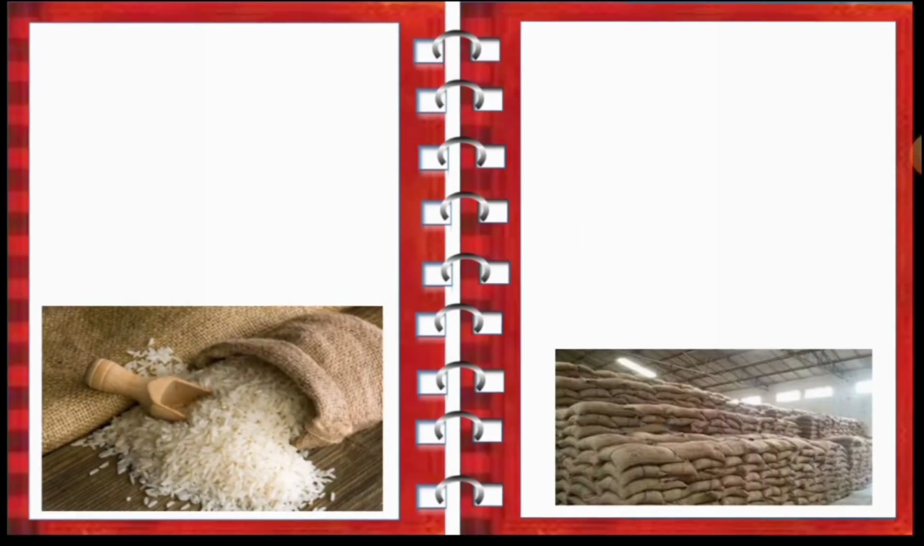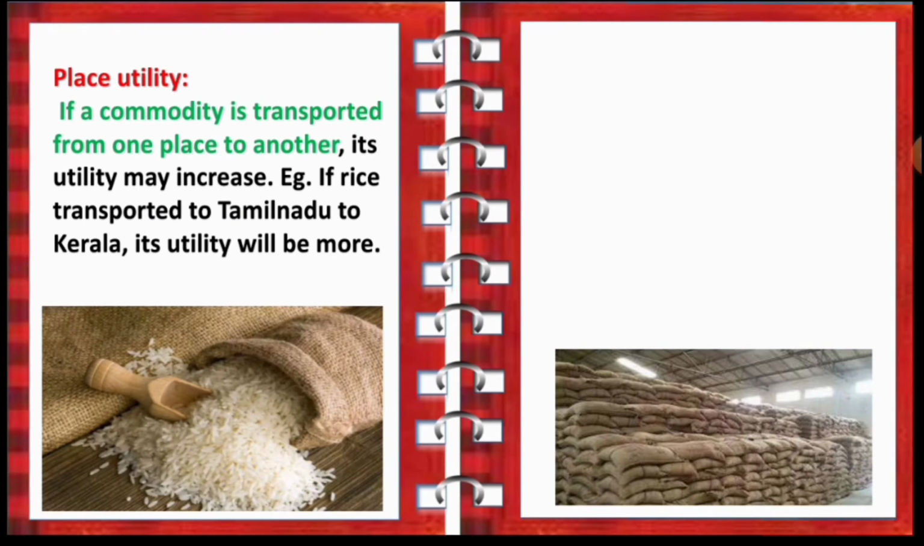Now let's move on to place utility. If a commodity is transported from one place to another, its utility may increase. Example, if rice is transported from Tamil Nadu to Kerala, its utility will be more. So children, if the commodity is transferred from one place to another, the consumption of the product will be more.